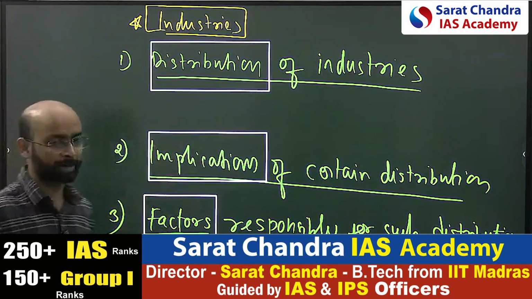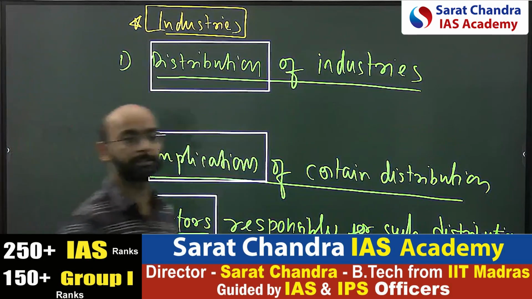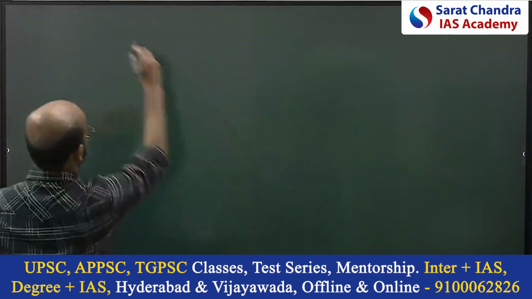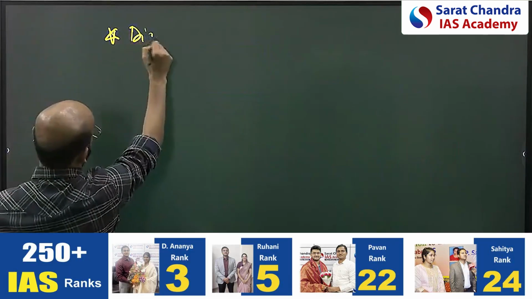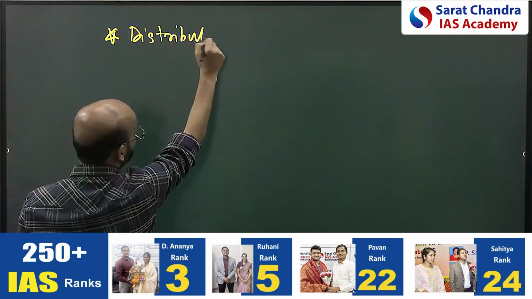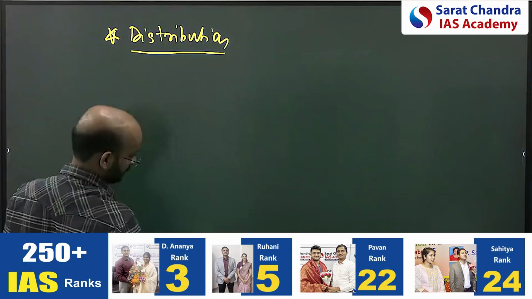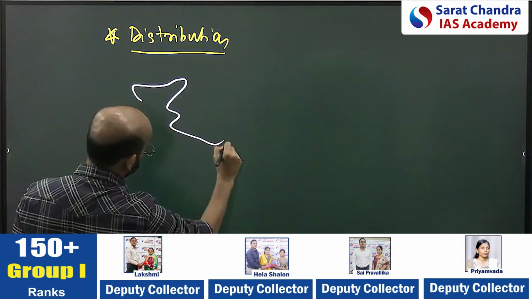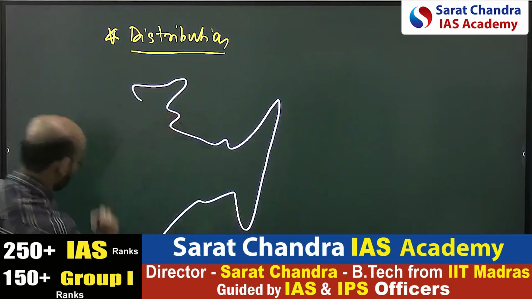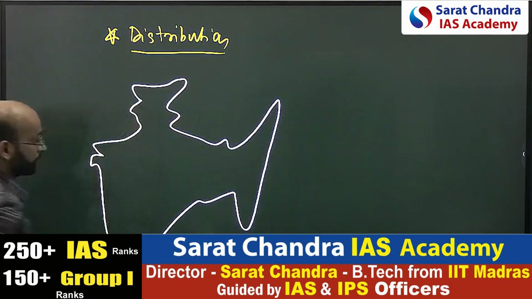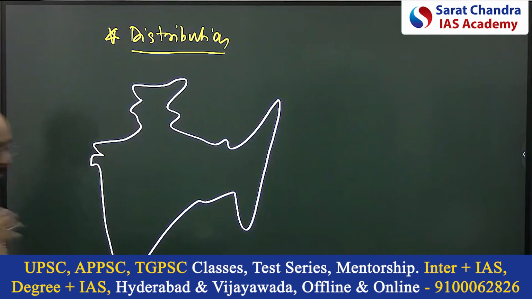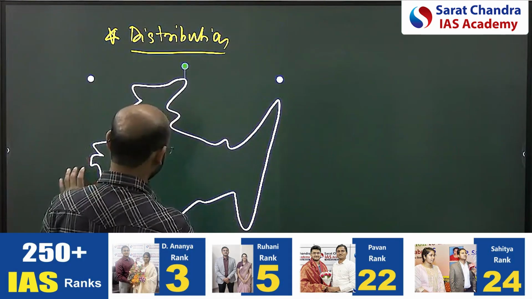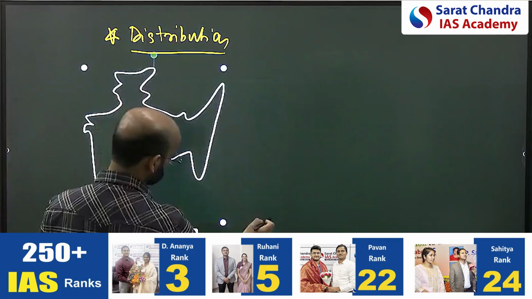As we understood the pattern of the question, now we can create the template for them. The first is about the distribution of industries. See, here you have to practice two things. One is the map of India. Here, this is the one distribution because they have said India, involving India. So this is the one.